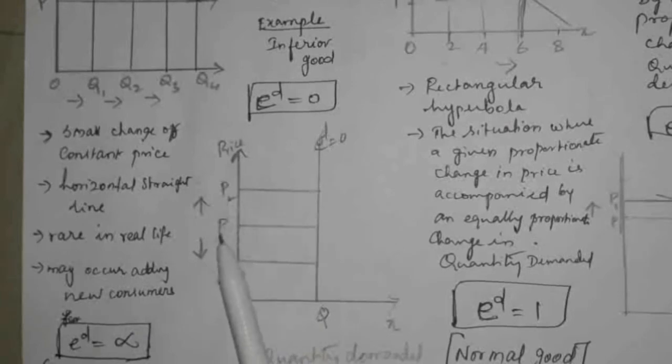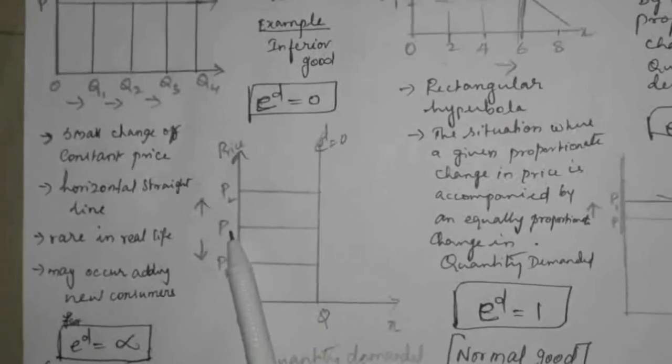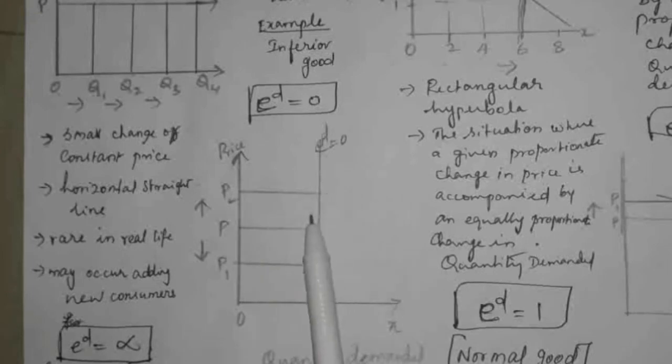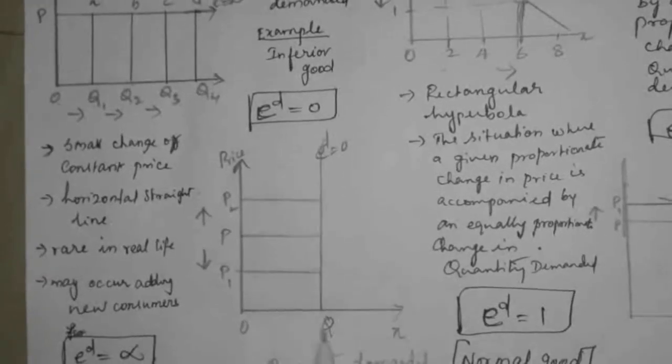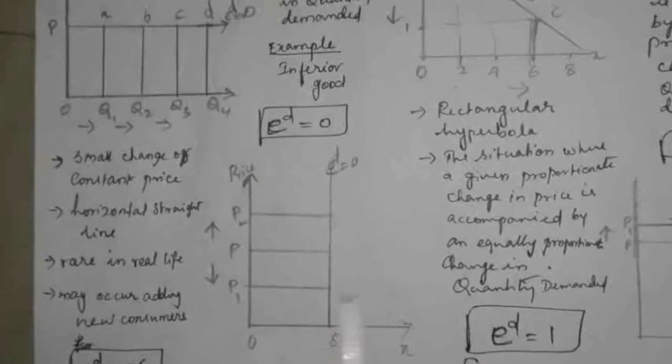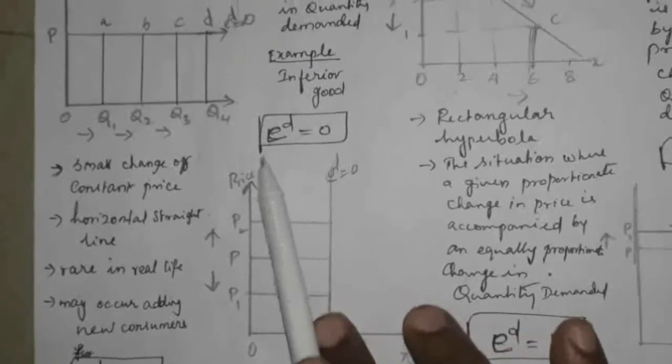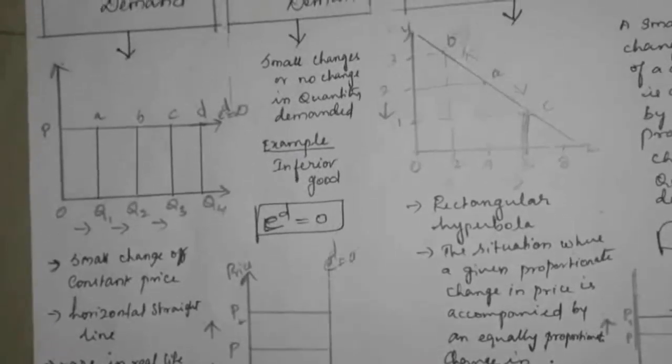If the price of the good goes from 20 rupees to 40 rupees, they will buy the same, because that is necessary for our food items and some other dishes. So the quantity demanded will not be changed at any cost. So here it may be a small change or no change in quantity demanded. So this one represents elasticity of demand equal to 0.